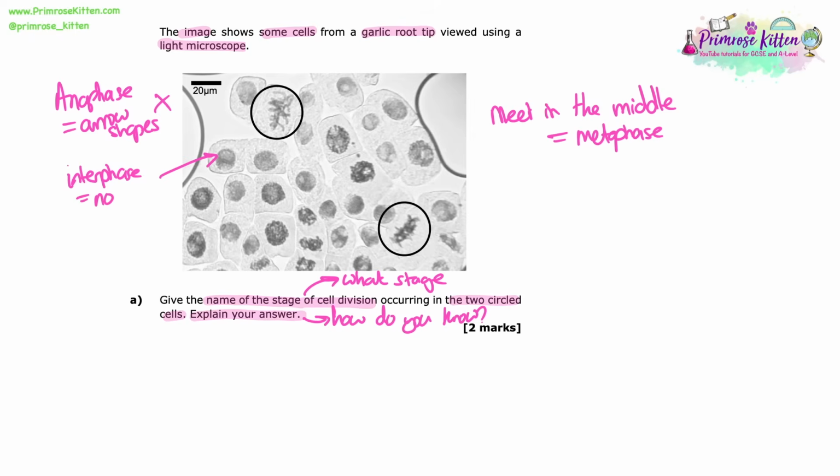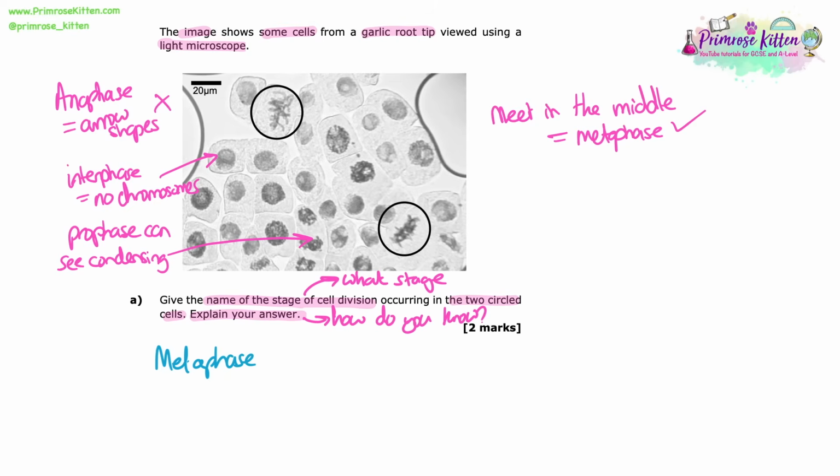All those other cells that just have a circle shape in the middle, that is interphase. No chromosomes are visible, it's just a circle. That's also not a stage of cell division anyway, because that's a stage before cell division happens. There are some prophase cells visible in this diagram where you can see chromosomes starting to condense in early prophase, so it's not just that blank circle where nothing's happening and it's all uncondensed. You can see some chromosome-like structures forming, so it's not that either. So we've ruled out pretty much all the others.